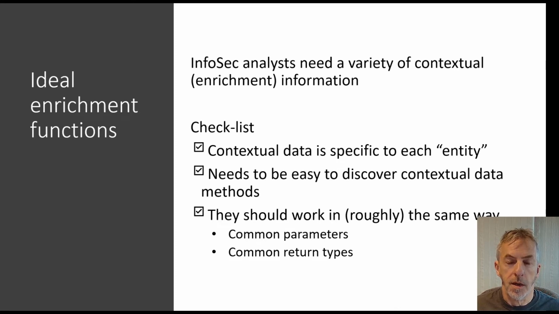So an ideal enrichment or context function should have a few different characteristics. Contextual functions need to be specific to the entity that the context is about. They need to be easily discoverable, and they should work in roughly the same way. So they should have a common parameter set and return data types that are the same kind of type.